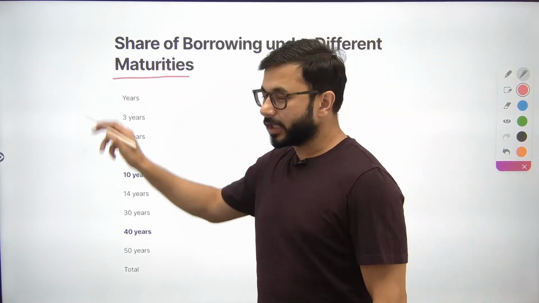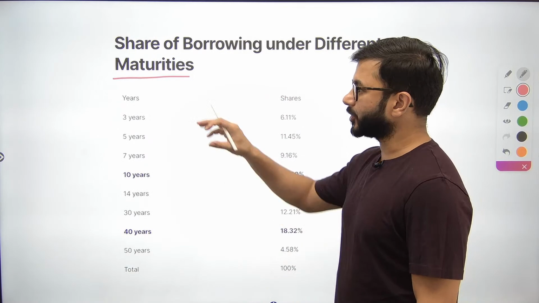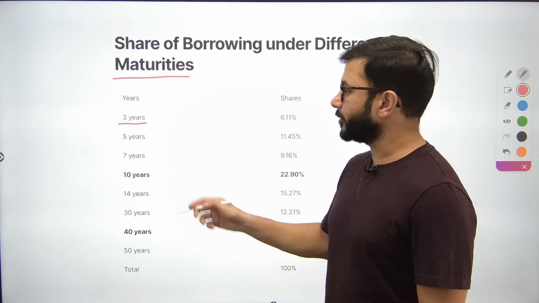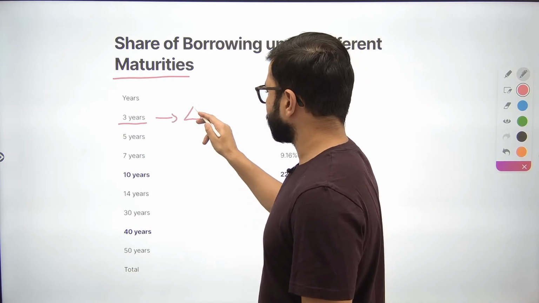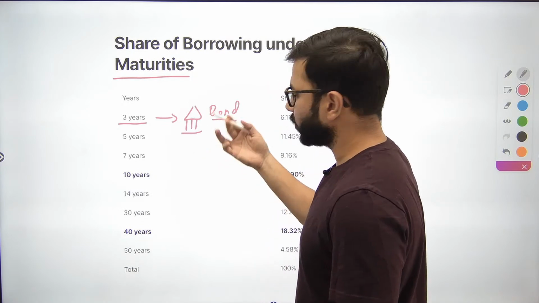अलग अलग maturities के bonds सरकार issue करती है. The government can issue bonds of different maturities. 3-year maturity, which means that the government issues a bond today to the people or to the banks, whoever wants to buy that.